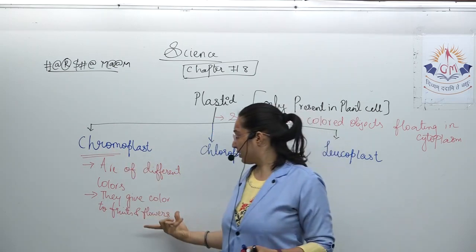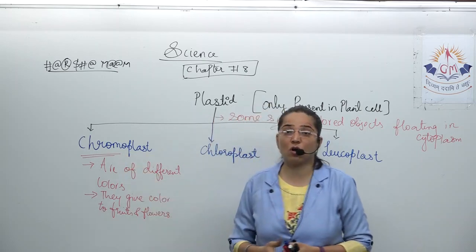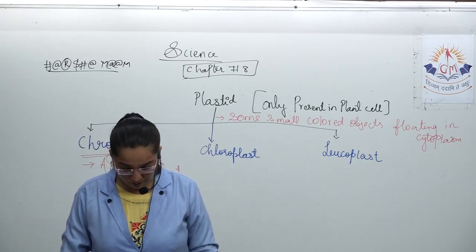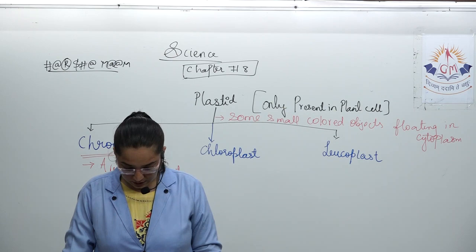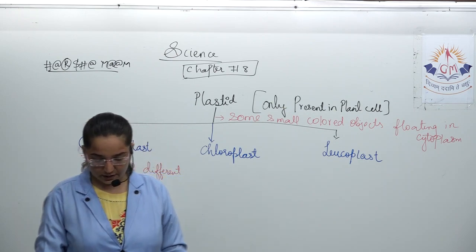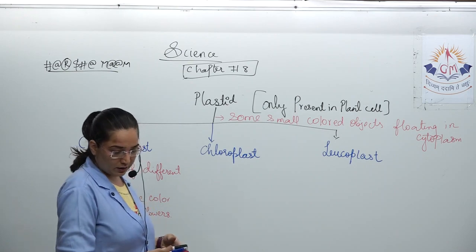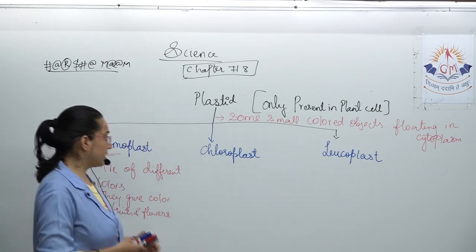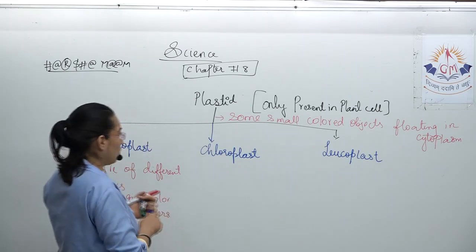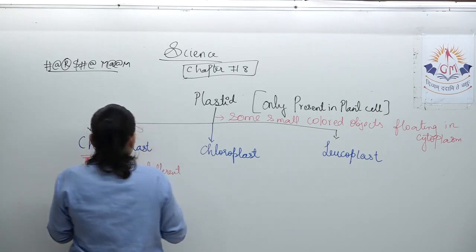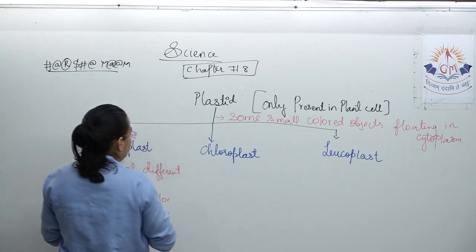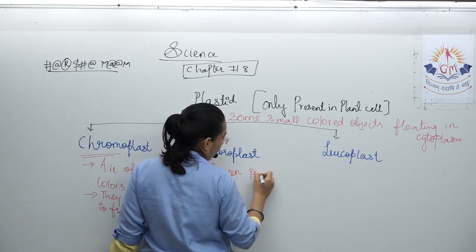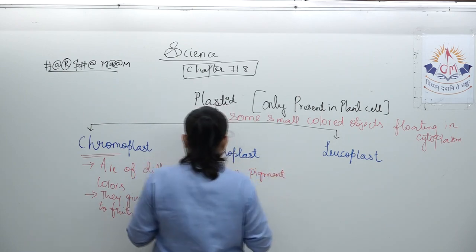So different colors of fruits and flowers are because of chromoplasts. And this is how they are important. Moving on to the next part, that is chloroplast. If we talk about chloroplast, then they have a green pigment which is called chlorophyll.